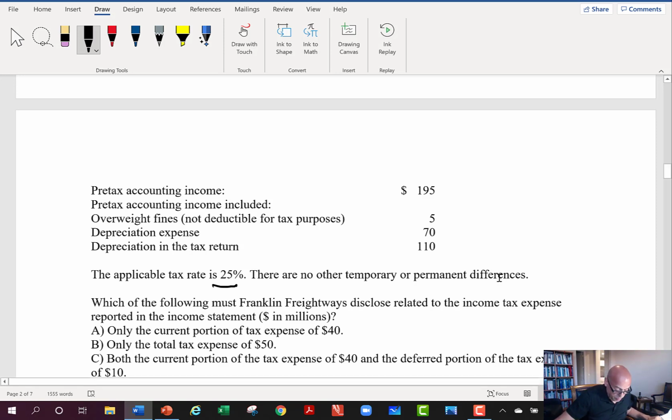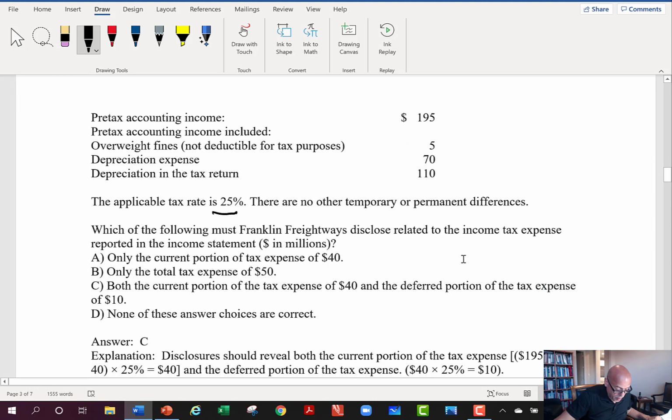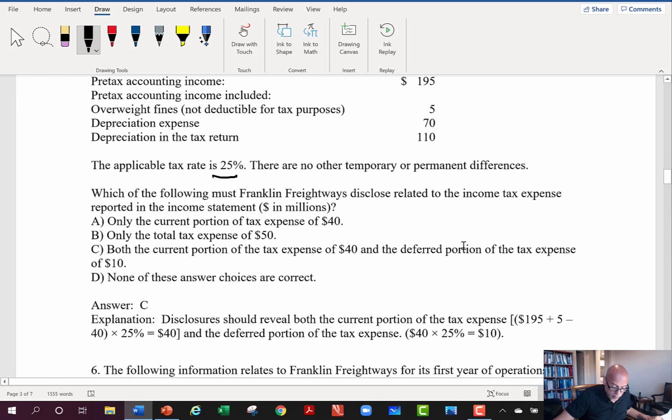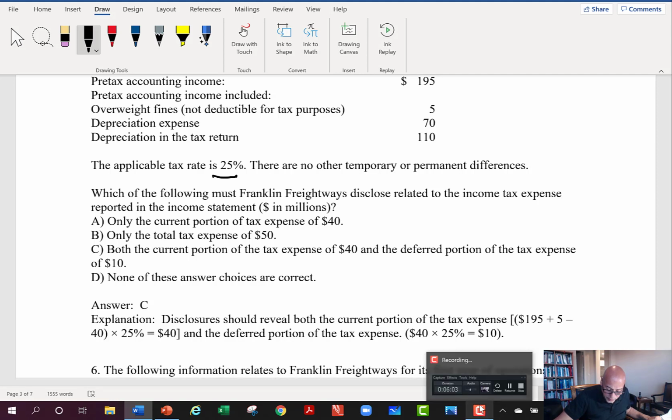Well, they're asking us what we should report here for our, well, they ask us quite a bit of different things, whether it should be current, non-current, etc. So you start to take a look here at this one now.